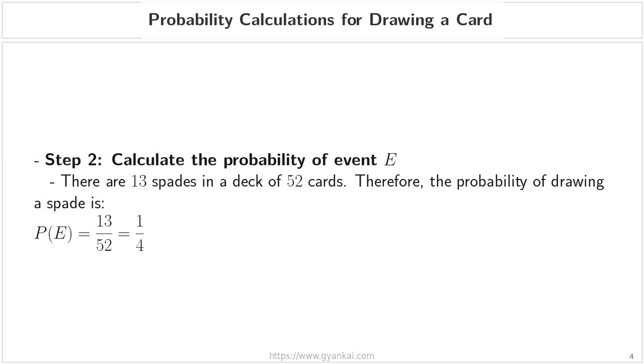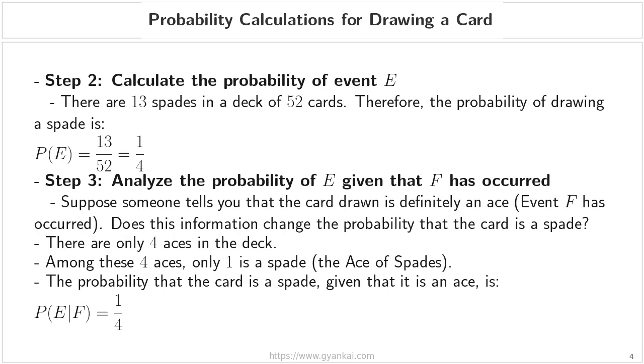Probability calculations for drawing a card. First, let's look at step 2, where we calculate the initial probability of event E, which is drawing a spade. As we know from our standard deck, there are 13 spades out of 52 total cards. So, the probability of E, written as P(E), is 13 over 52, which simplifies to 1 over 4. Next, let's move to step 3, where we analyze what happens to that probability if we are given extra information, specifically, if we know that event F, drawing an ace, has already occurred.